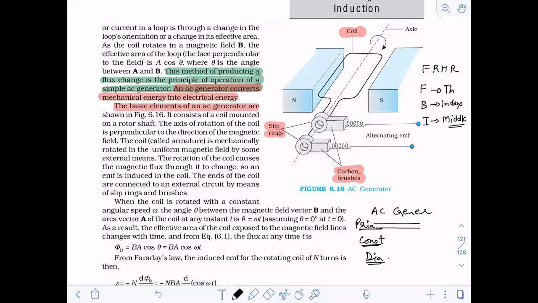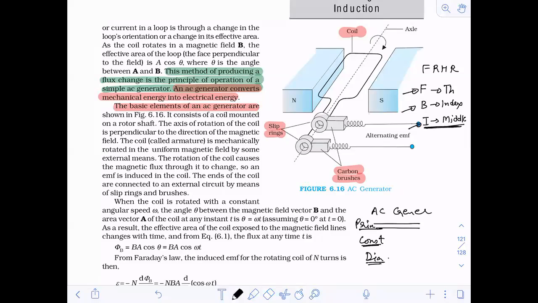Now, force is the one which you are giving here. Then you have the magnetic field present over here, and then you have a current whose direction you will determine. So here what you have to determine is the direction of current.